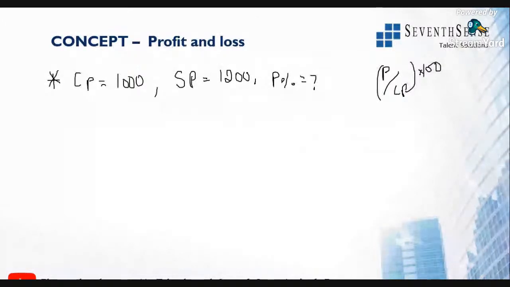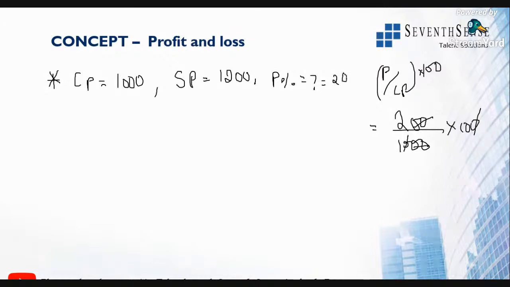All right, I'll explain this. So if profit is asked, the profit formula is selling price minus cost price. Your selling price is greater than cost price, right? So 1200 minus 1000 is 200 rupees. So cost price is 1000 rupees into 100. Two zeros get cancelled. So 2 into 10 is 20%. All right, so the first one we got to know is 20%.